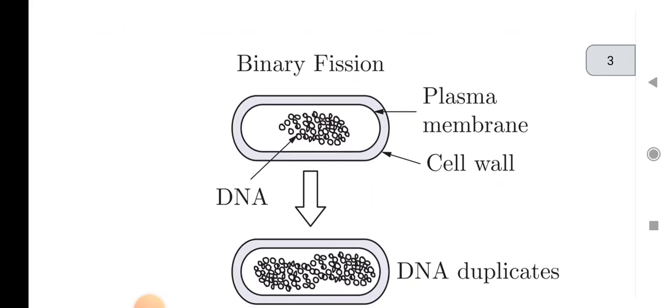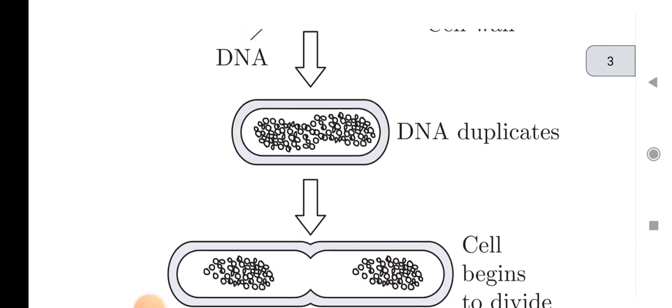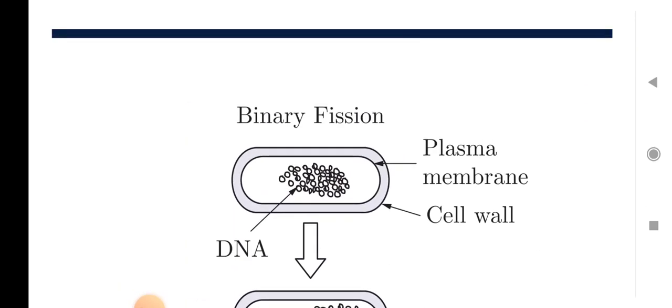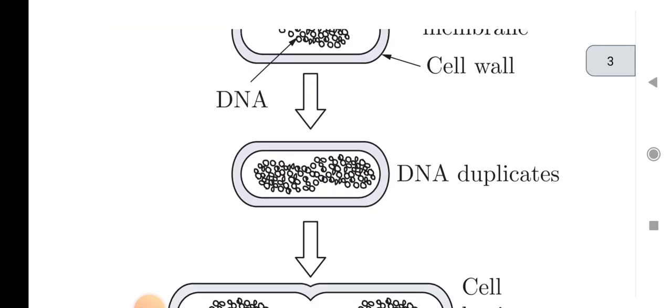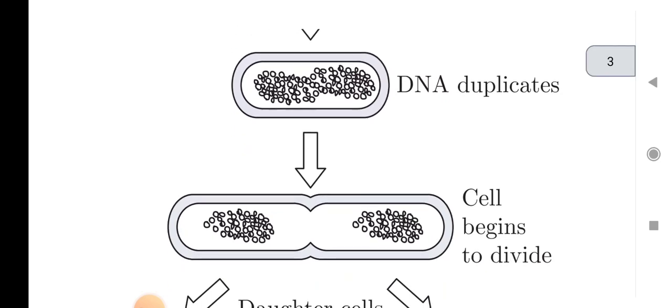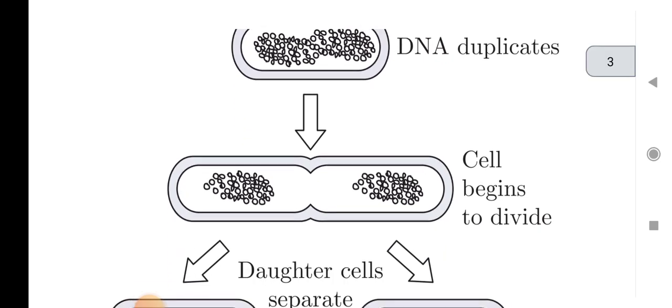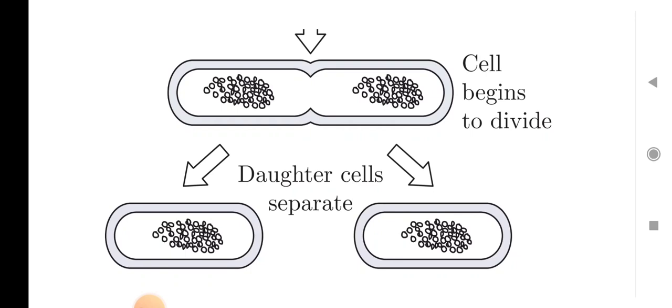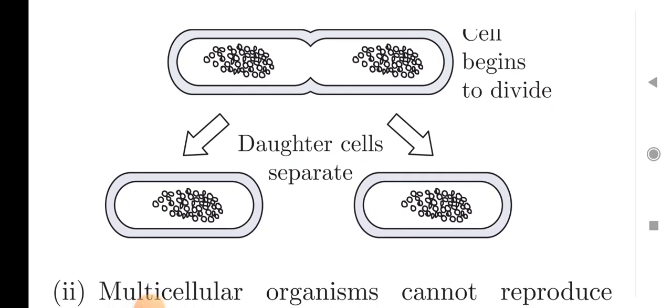And binary fusion का most important example आपका कौन सा है? Amoeba. So this is the diagram of binary fusion in which you can see the cell is divided into two parts, means by the replication of DNA divided into two parts and the cell divided into two daughter nuclei, and these daughter nuclei are separated from each other and to form two new cell or two newly formed cell.